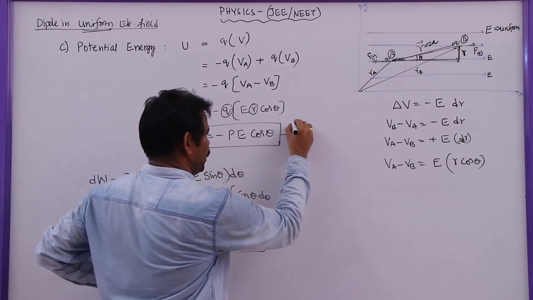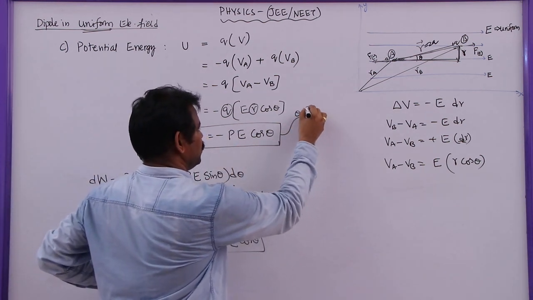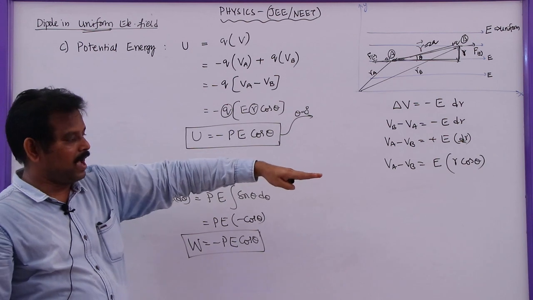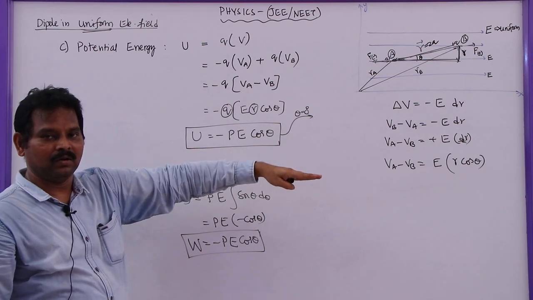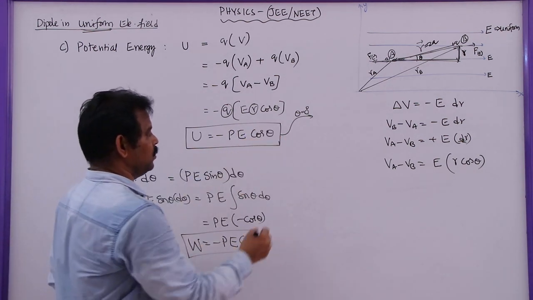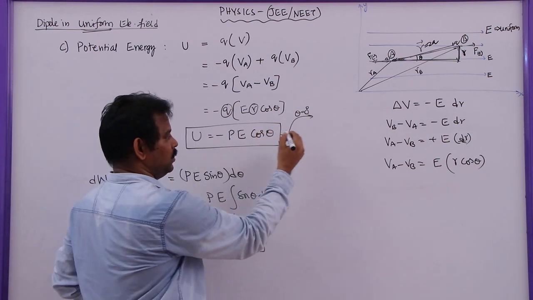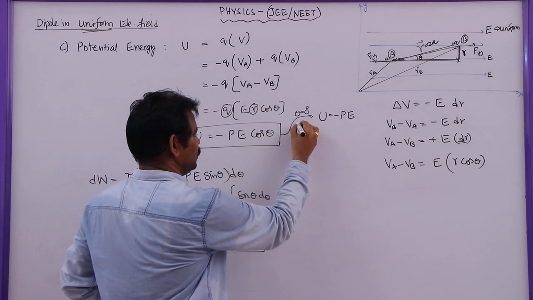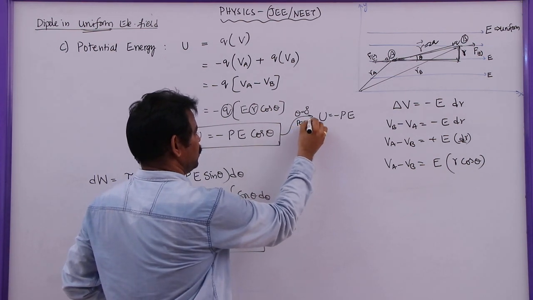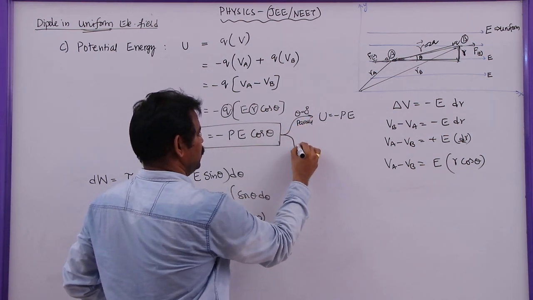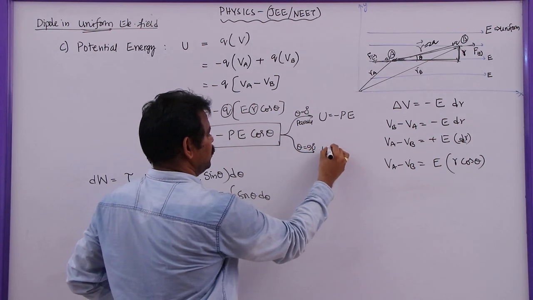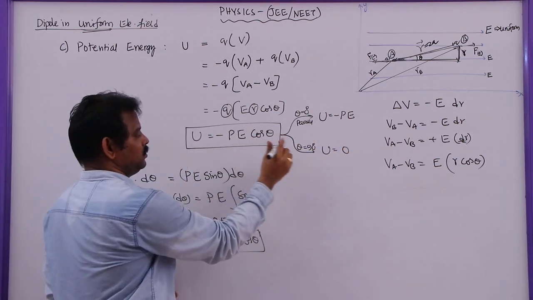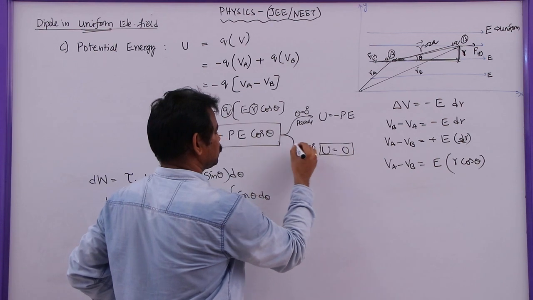So here, if theta is equal to 0, that means the dipole is parallel to the electric field, in the direction of the electric field, then cos 0 is 1 and the potential energy will be minus PE. If theta is equal to 90, U will be cos 90 which is 0, so 0.